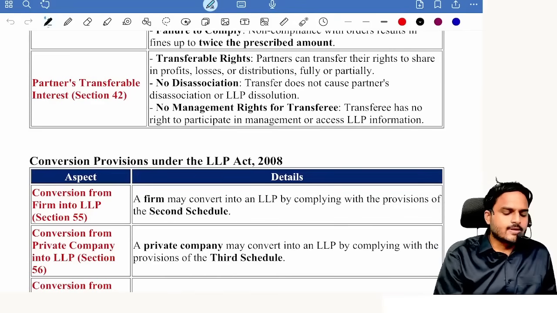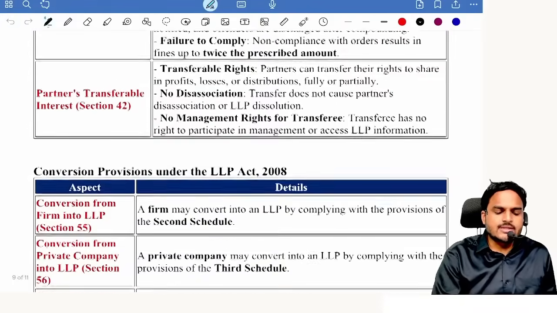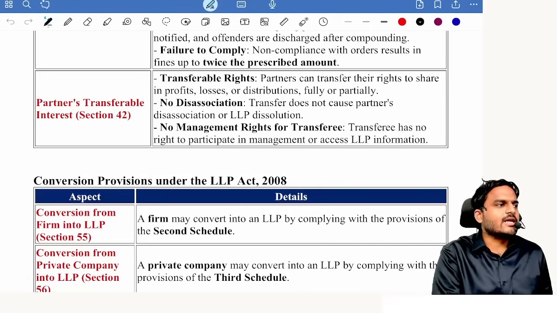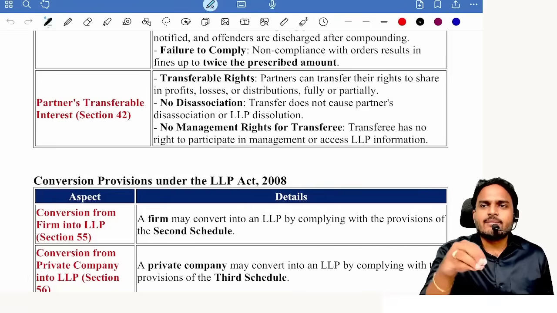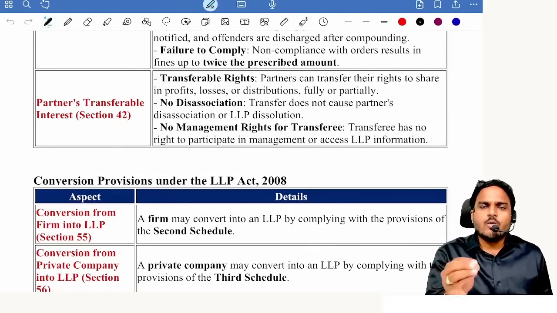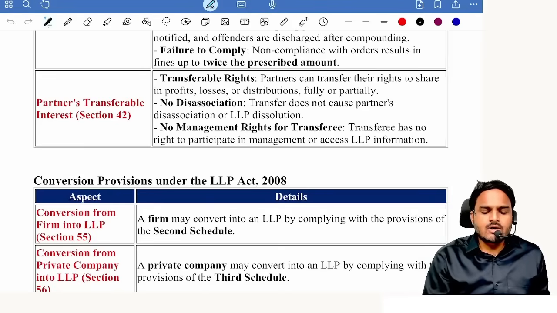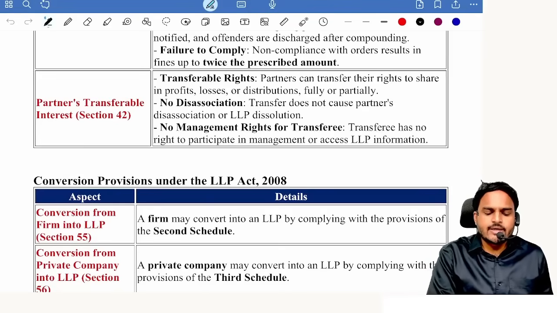Okay, everyone, is a partner's interest transferable or not transferable? Transferable. But will the transferee get any rights? Will he get any management rights in the LLP? No. Only an admitted partner will get rights in the management. So the transferee is not entitled to participate in the day-to-day affairs of the LLP.